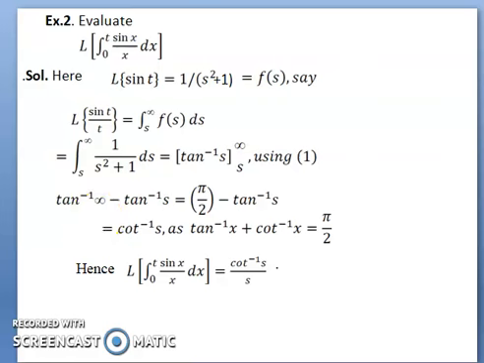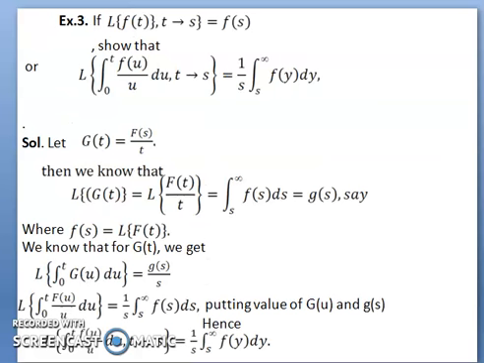Another example related to the integral theorem of Laplace transform. If L of f(t) equals F(s), then L of integral from 0 to t of f(u) du divided by u equals 1 by s times the integral from s to infinity of F(y) dy.